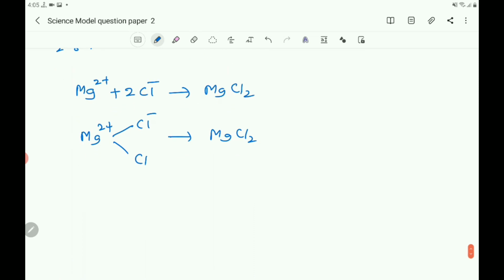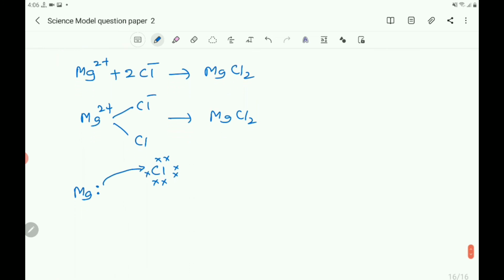So you can write it as Mg with 2 electrons in its outer shell, then Cl, and this electron goes to another chlorine atom.